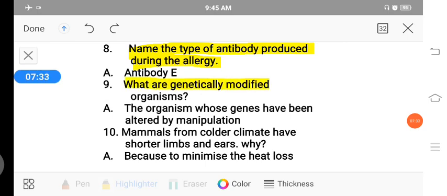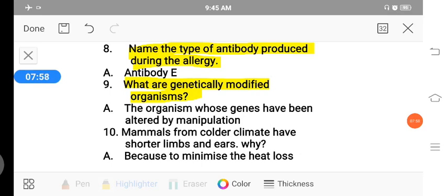The ninth question, what are genetically modified organisms? Genetically modified organisms, we also call them GMO. It is defined as organisms whose genes have been altered by manipulation.